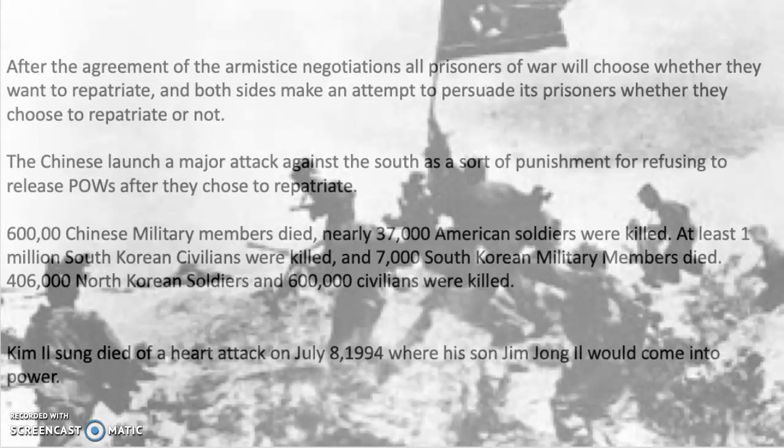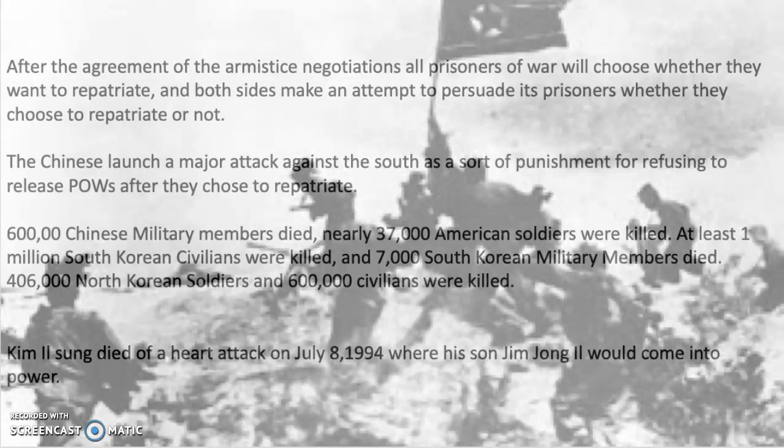After the agreement of the armistice negotiations, all prisoners of war would get the option to repatriate, and both sides would make an attempt to persuade its prisoners whether they chose to or not. The Chinese launched a major attack against the South as a sort of punishment for refusing to release prisoners of war after they chose to repatriate.